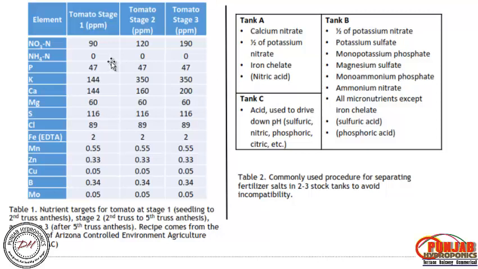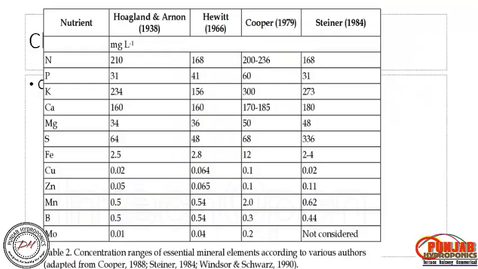Tank C contains sulfuric, phosphoric, nitric or citric acid to maintain the pH level. These are the nutrient composition formulations done by Hoagland and Arnold in 1938. This is the ideal one, which is followed by everyone during formulation for any crop.